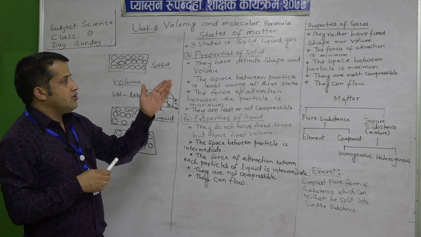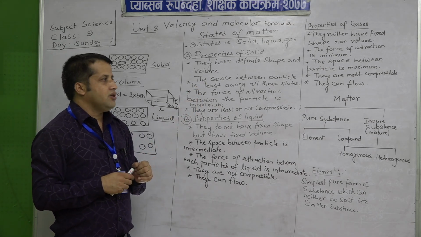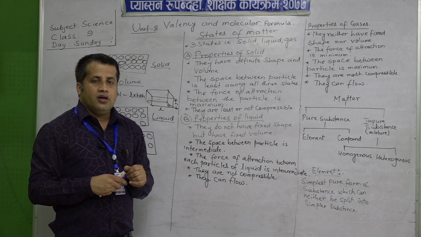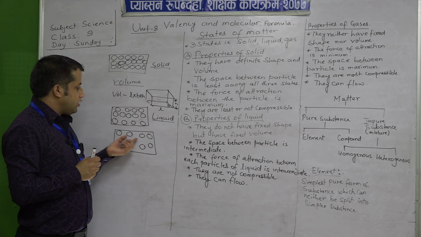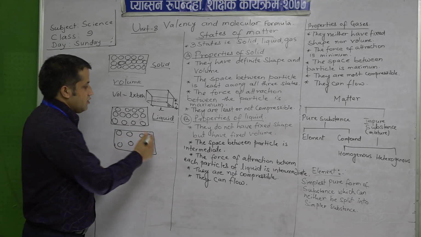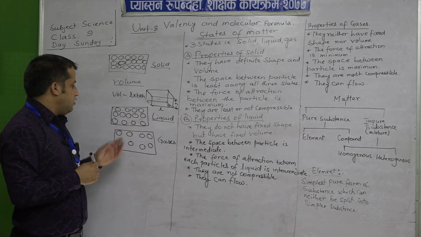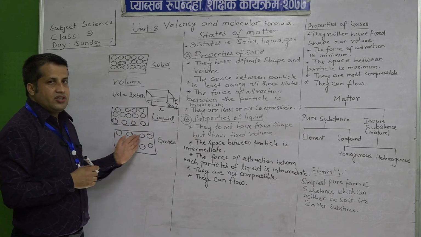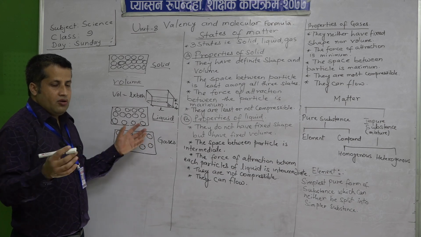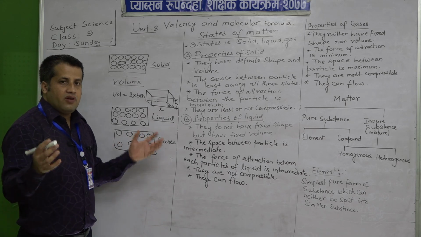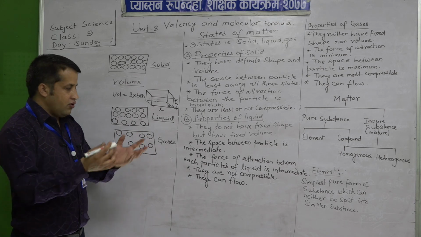Now, the next property of gas is that the force of attraction is minimum. The force of attraction between the molecules or particles of gases is very less, as they are very far from each other and they are constantly in motion. They are moving from one point to another very fast, as they have more space to move around.